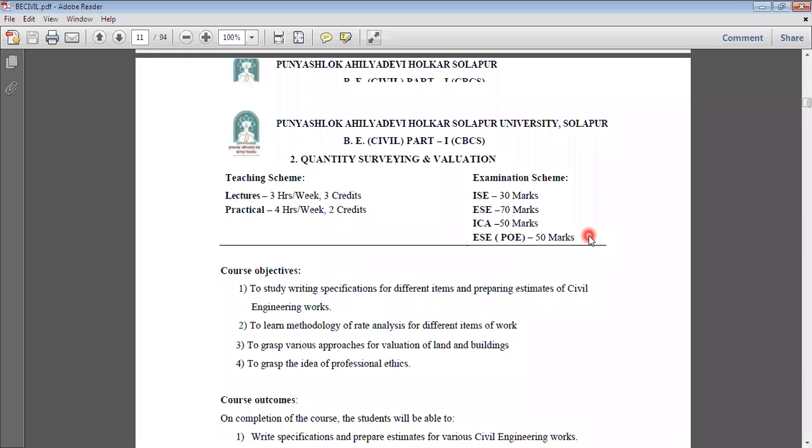As you are going to see the weightage for our particular subject, you know it very well that your ESC is having 30 marks. Your ESC exam is having 70 marks. Your ISC examination is having 30 marks. But see the bottom two important portions. Your ICA, that is term work, is for 50 marks, and your ESE, that is practical oral examination, again is for 50 marks. So total 200 marks weightage is there for your particular subject, out of which 100 marks belong to your ICA and your ESE, that is the part which is related to your term work.